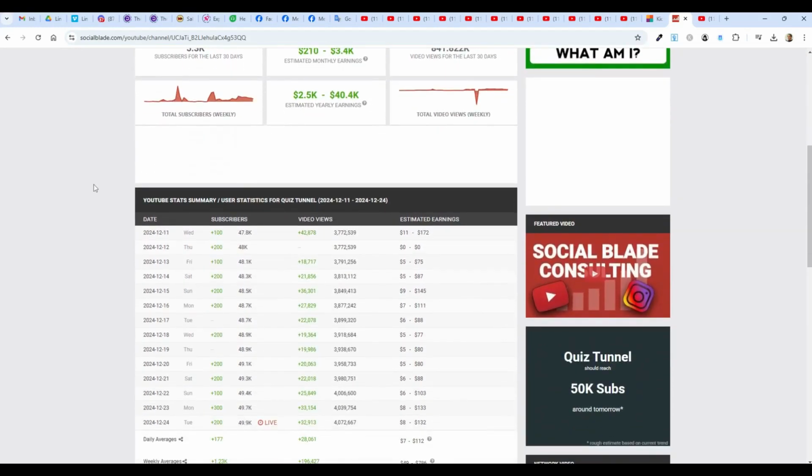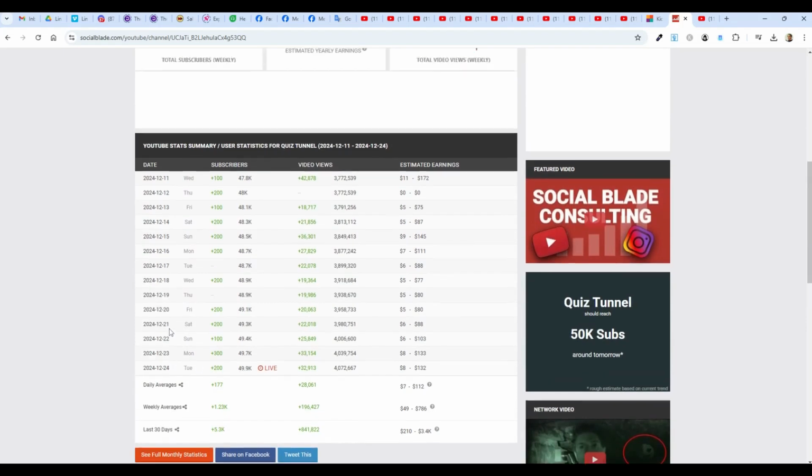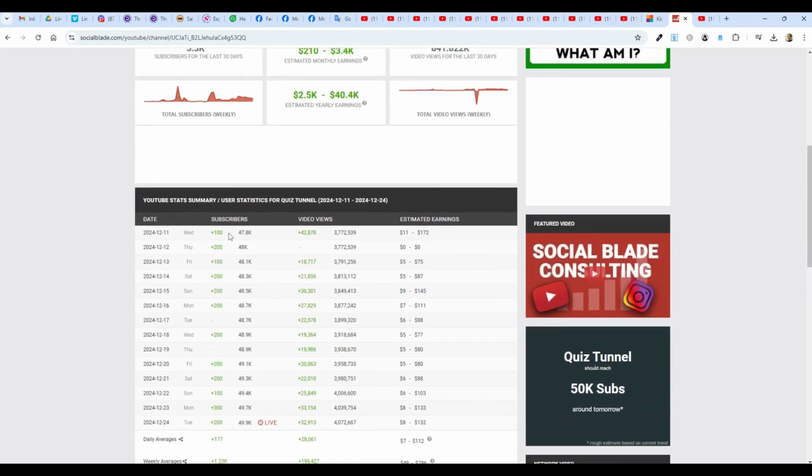Let's see how they're doing over here. Again, this is today down here. And their subscriber growth, see, is in the hundreds. So did they gain 100 subscribers on the 11th of December and 200 and 100 and 200? Even looking at these numbers, which I'm going to assume are estimates, even this kind of growth is outstanding for a YouTube channel. I mean, some channels are lucky to get 10 people in a month. These are getting hundreds per day. And their views, you could see, are huge as well.